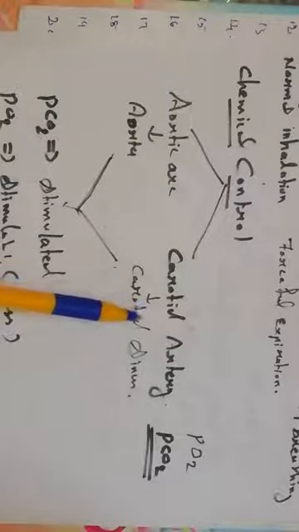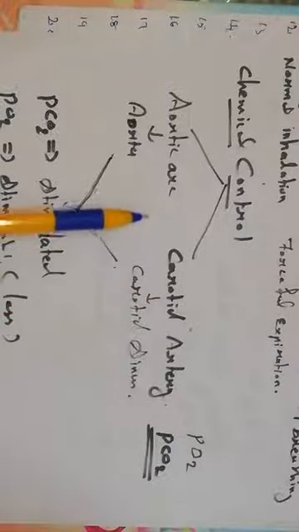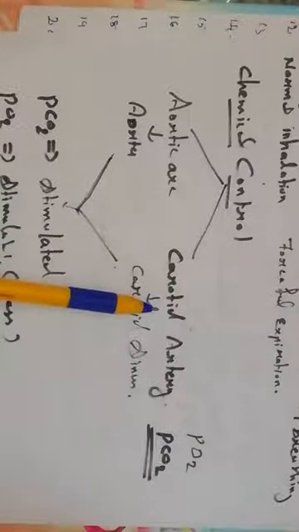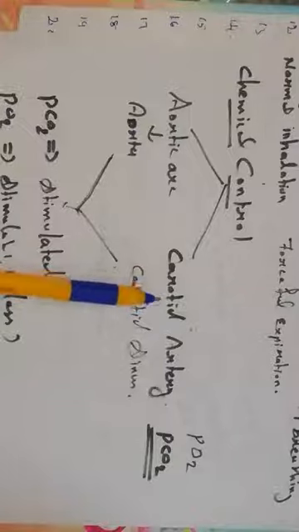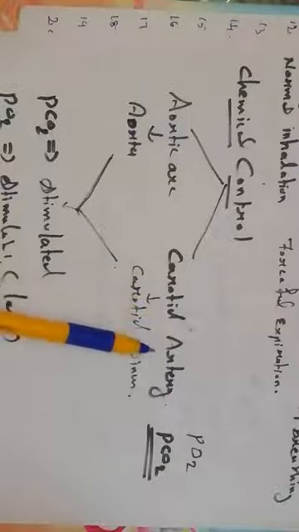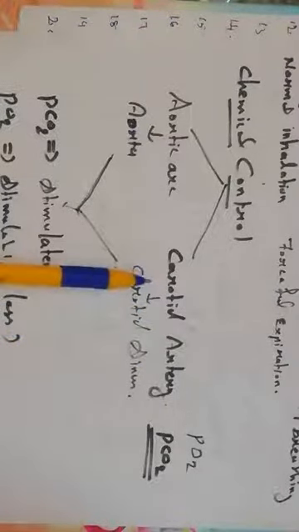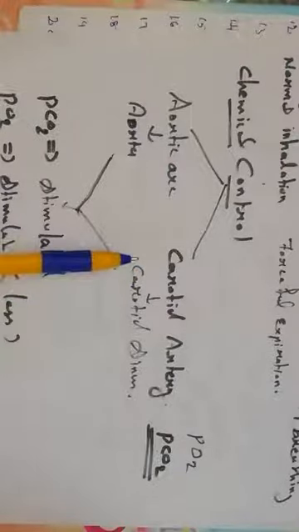The carotid artery is the artery which is branching from the aorta, and it supplies oxygenated blood to the brain and the face region, to the head regions. That is the carotid artery. So what is the role of these two in regulating respiration?